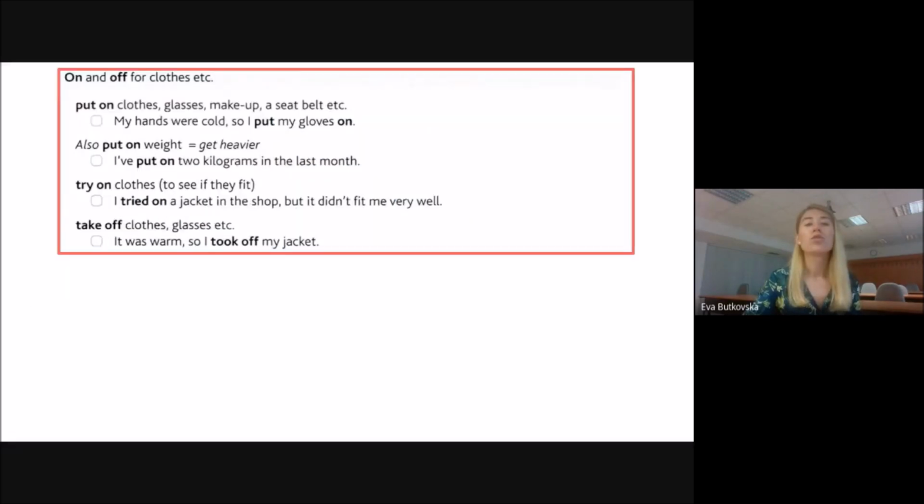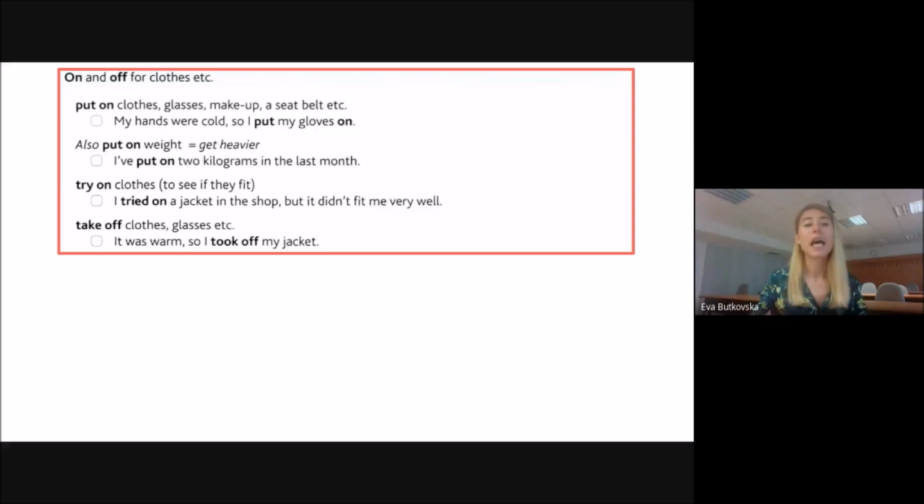Let's move on to more phrasal verbs with prepositions on and off. So many times we use it to talk about clothes. So to say put on clothes means to put them physically on, put on glasses or put on makeup. So really clothes and accessories.